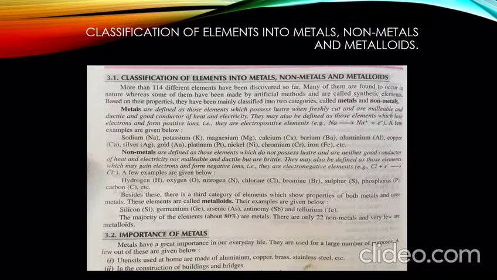Some metals such as titanium, chromium, manganese, zirconium have a great significance as they are used in the country's defense. Hence, these metals are called strategic metals. For example, these metals and their alloys are used in atomic energy, space science projects, jet engines. They are also used in making high grade steel.